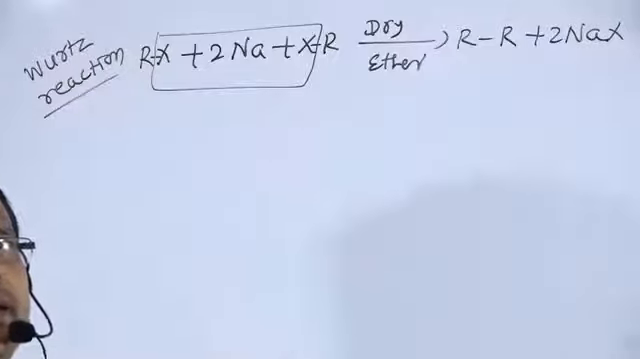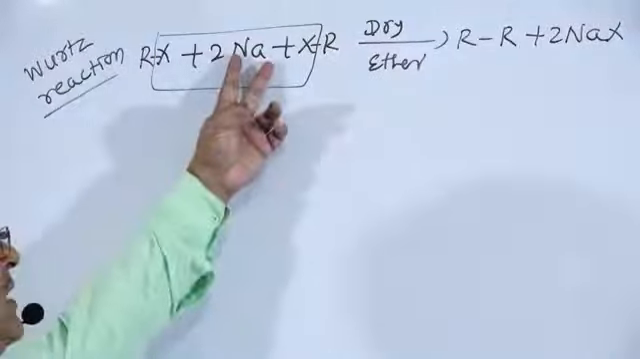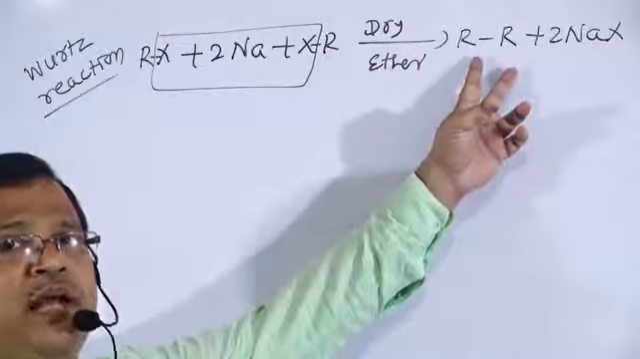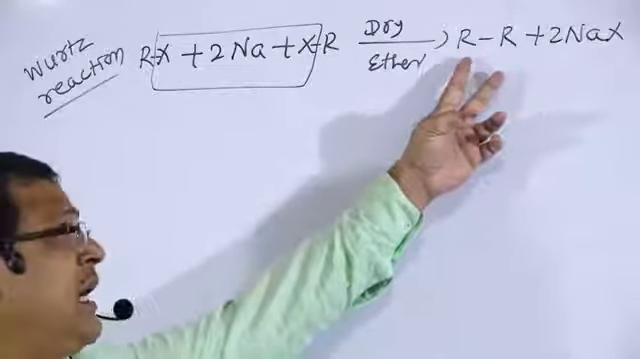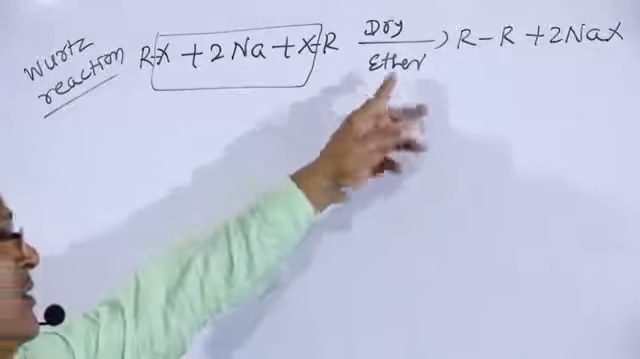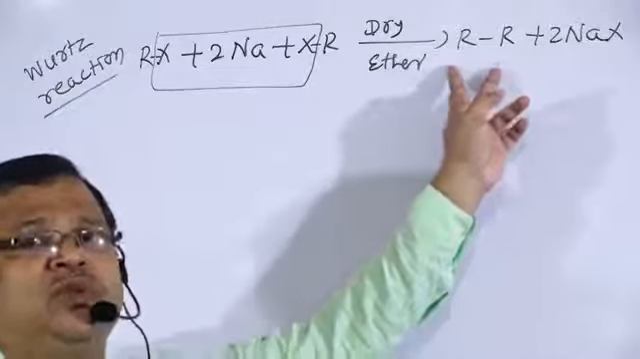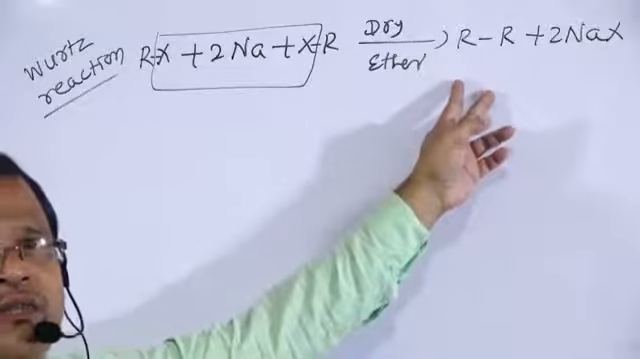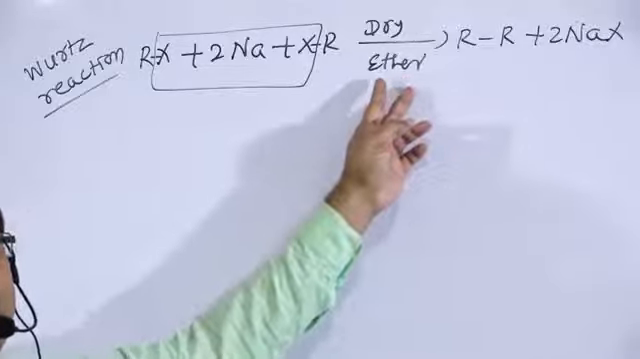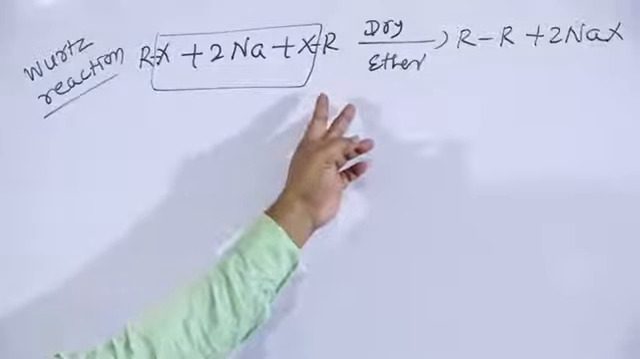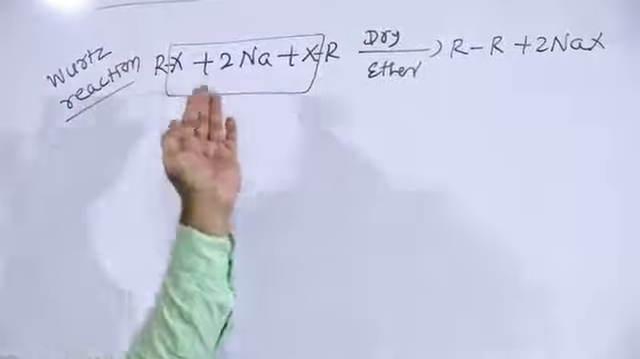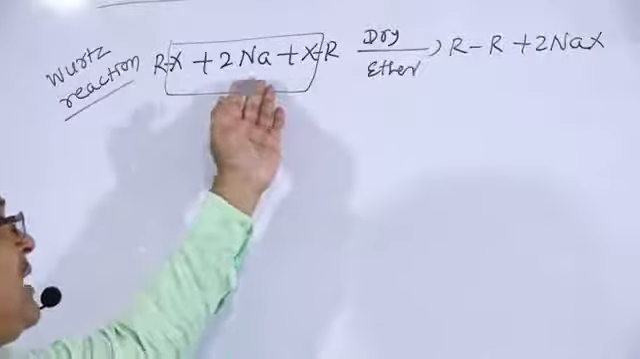Reaction of the alkyl halides with metallic sodium in dry ether forms higher alkanes, R-R. We have already explained the advantage, that it is used to increase the number of carbon atoms in organic conversions. The drawbacks are that methane cannot be prepared, and alkanes with an odd number of carbon atoms cannot be prepared in this reaction. But this is your Wurtz reaction, the reaction of the alkyl halides.